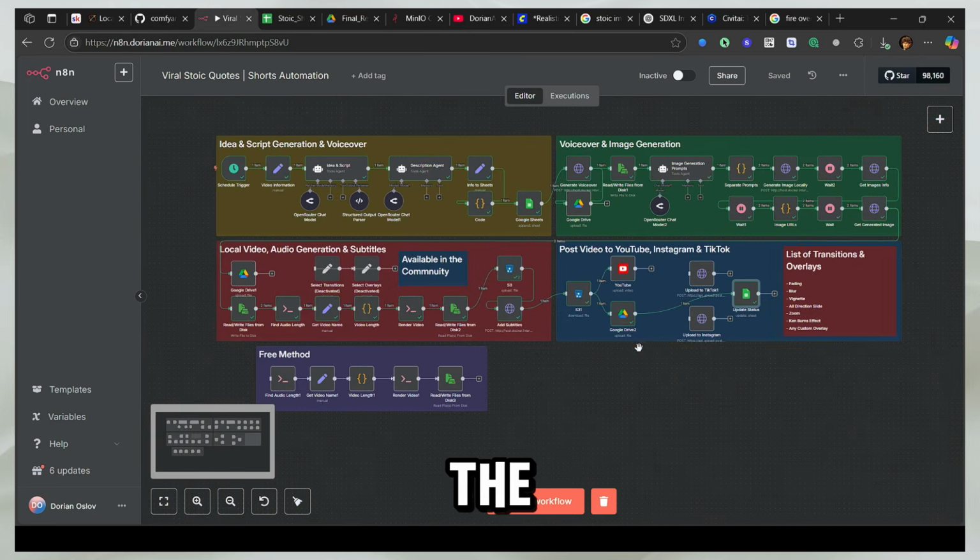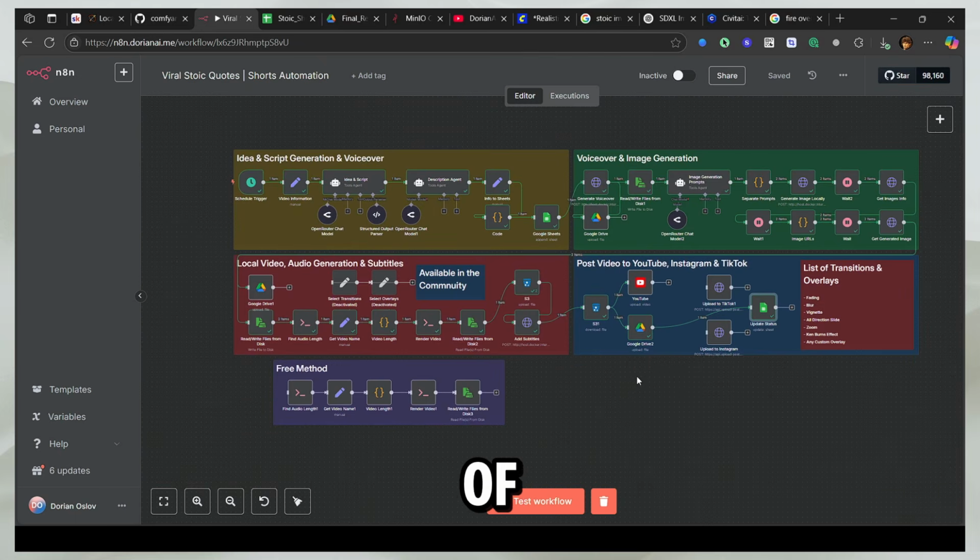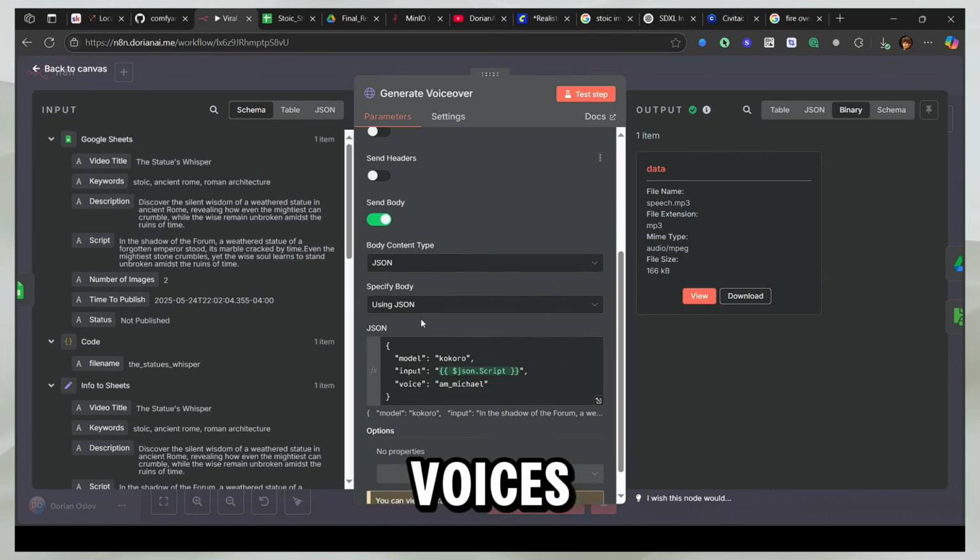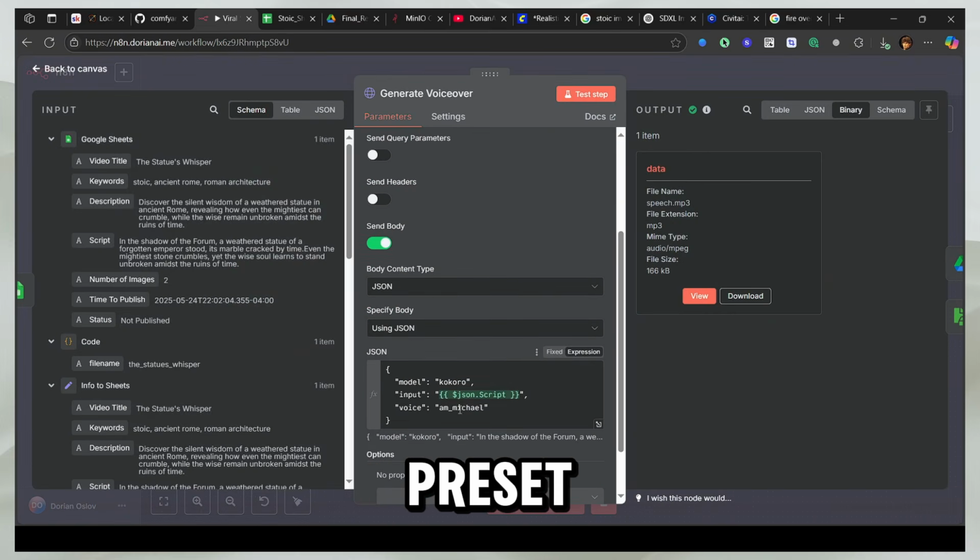So that's the entire setup, and you can create any kind of video from this. You can customize it. You can add different kinds of voices. If you want different voices, for example, this comes with a preset. You can see the voice here. It comes with 9 or 10 voices. If you want custom voices, you can head to the community and collaborate and ask me for them. We can train different kinds of voices specifically to your needs and give it to you.